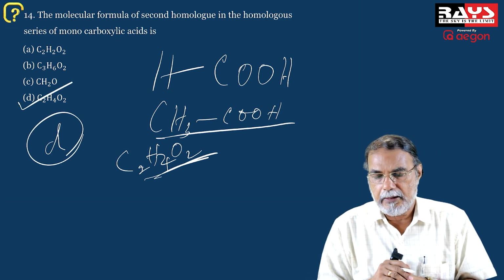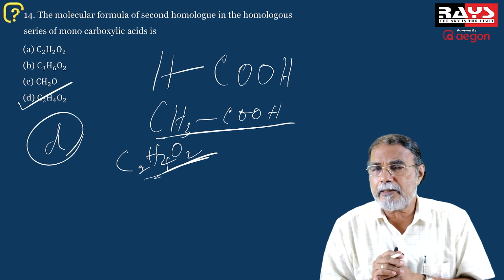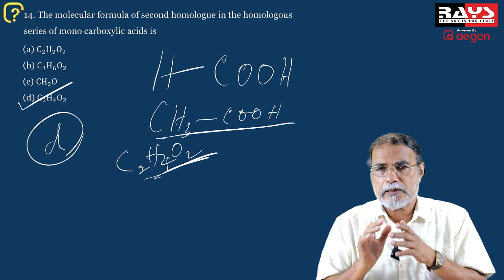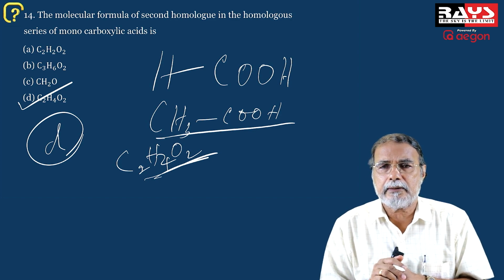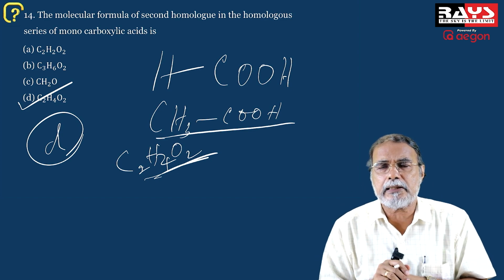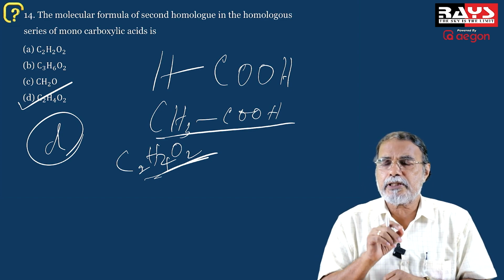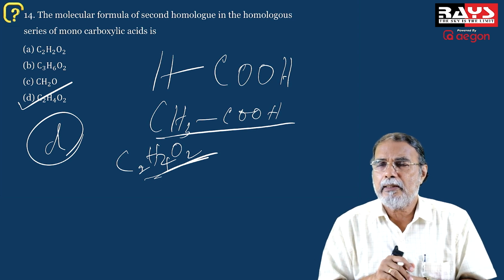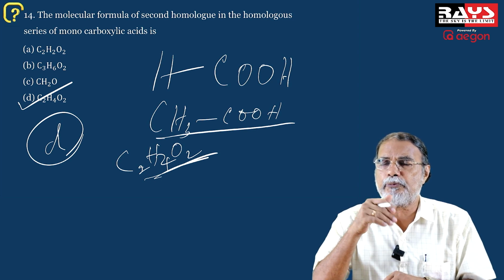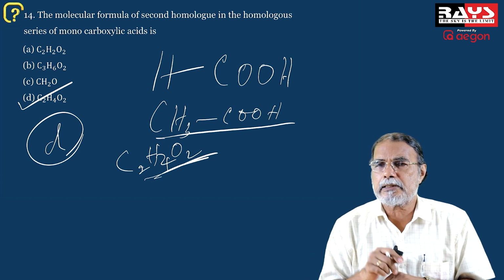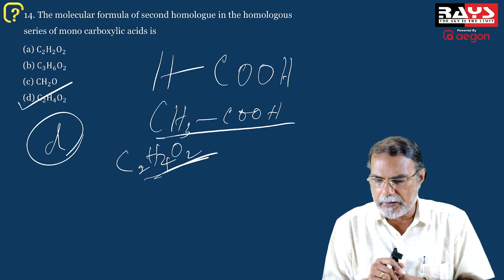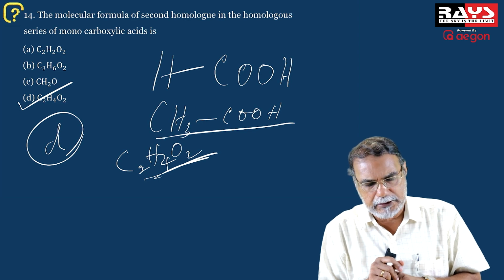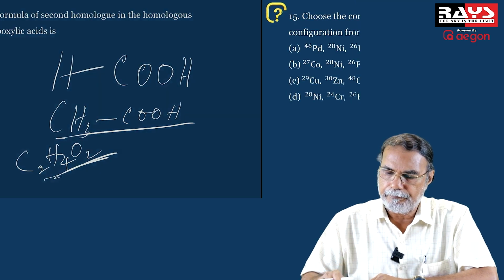And don't forget about formic acid. Whenever you spell out carboxylic acid, the name that always comes into your mind is acetic acid. So don't start counting the compounds starting from acetic acid. Remember that there is formic acid before acetic acid, and therefore acetic acid is the second homologue, and that's why the formula is C2H4O2. That's the correct answer. Okay.